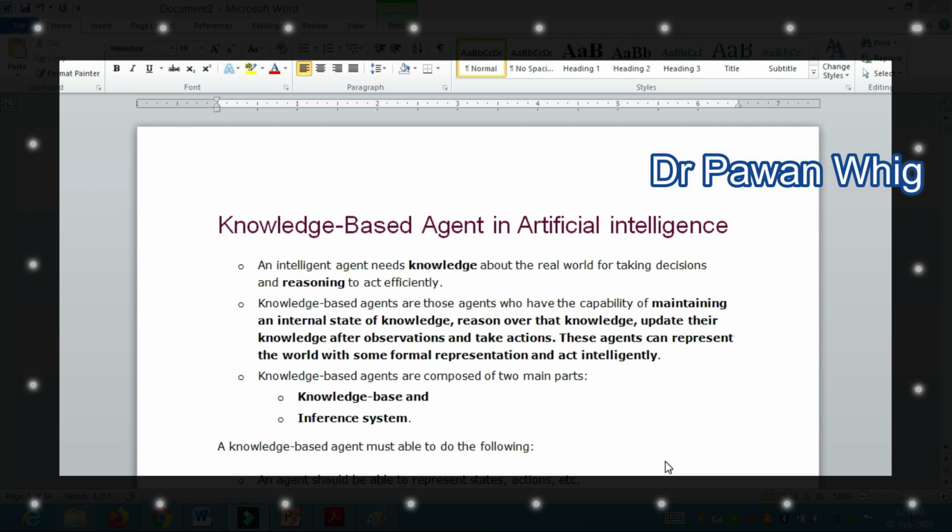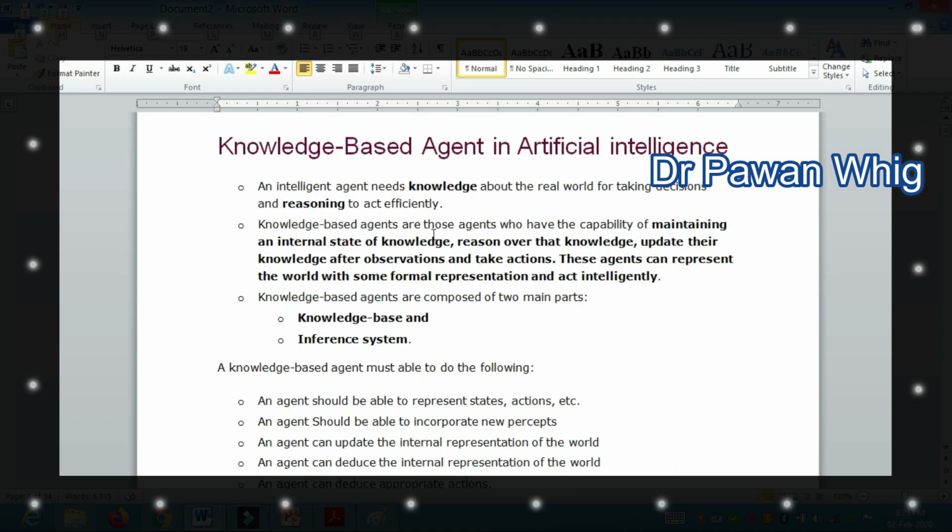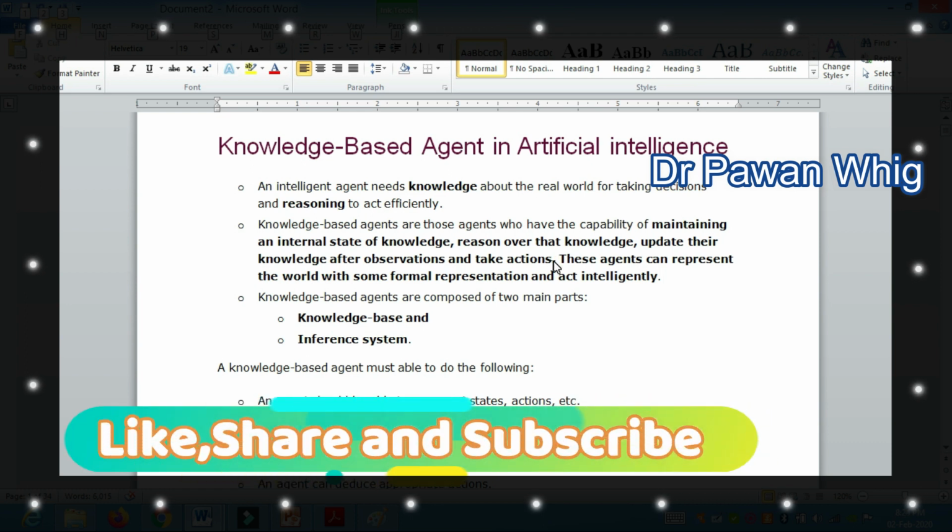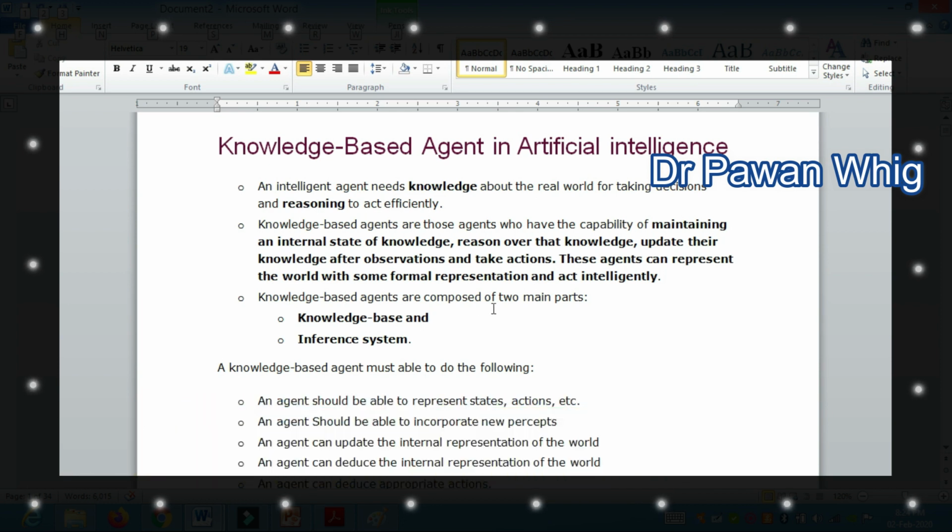In simple terms, we can describe the knowledge based agent as nothing but the sensor. Knowledge based agents are those agents who have the capability of maintaining an internal state of knowledge, reasoning over that knowledge, updating their knowledge after observation, and taking action. So this is the basic definition of the knowledge based agent. Knowledge based agents are composed of two main parts: one is the knowledge base and another one is the inference system.